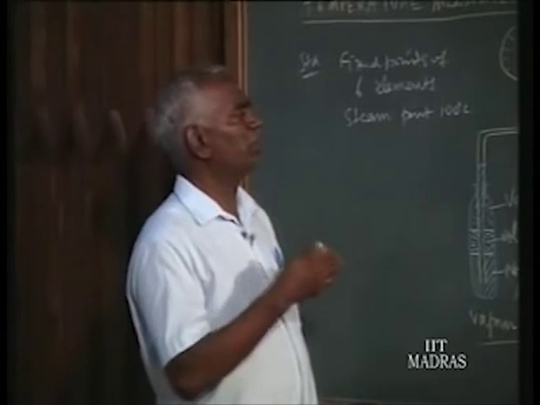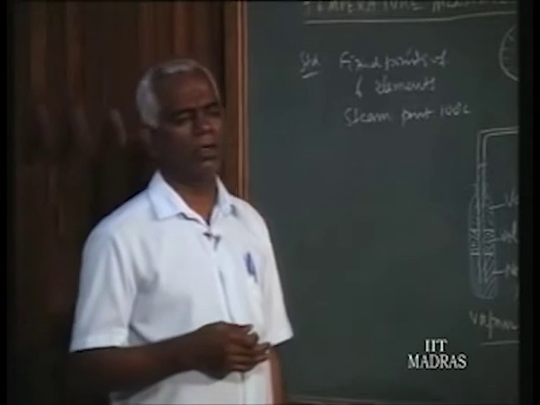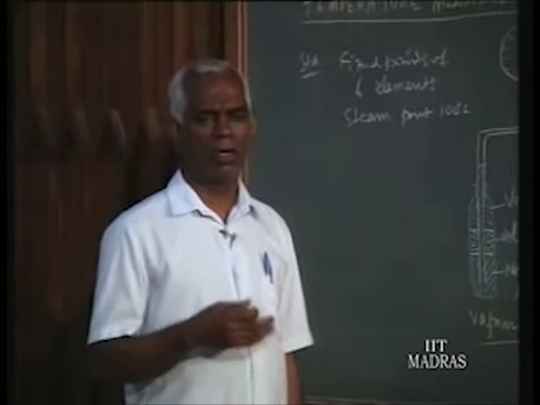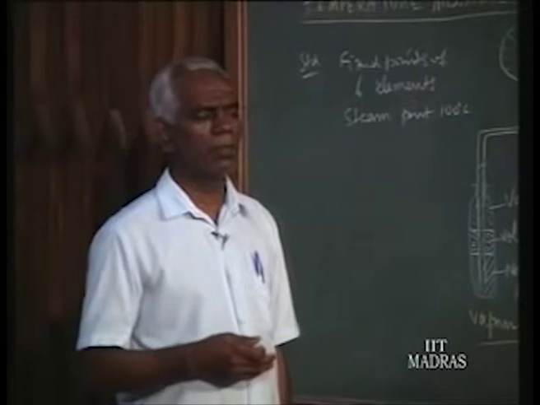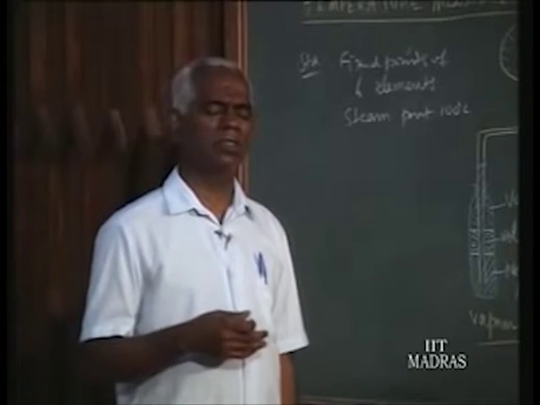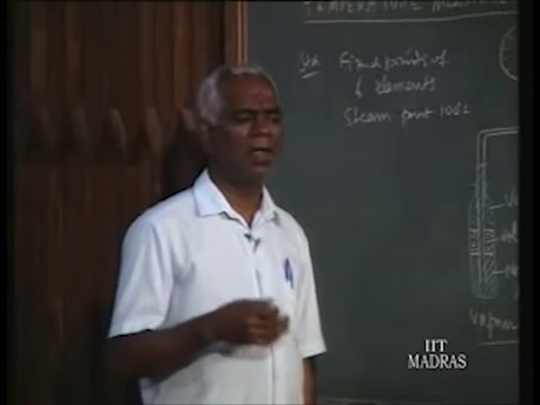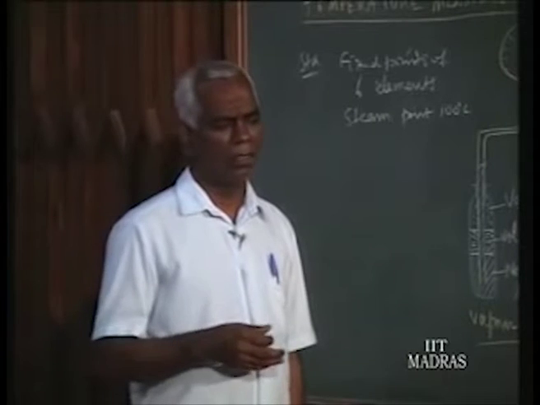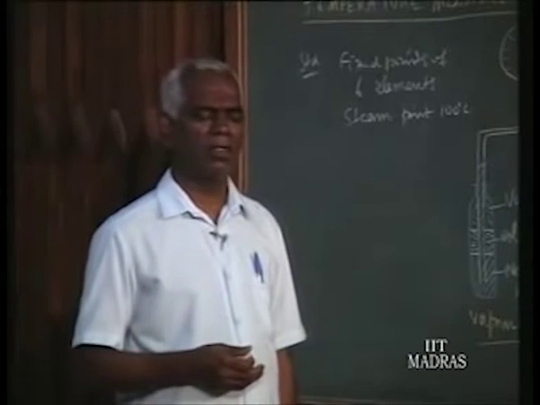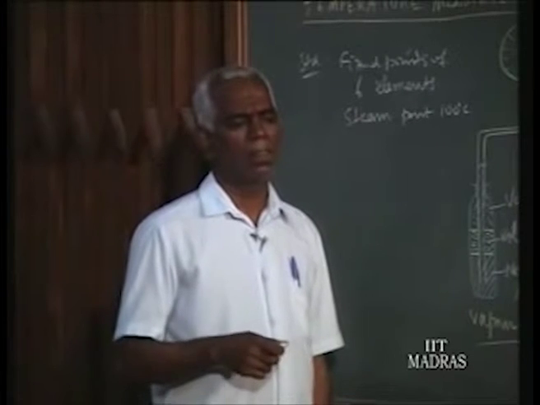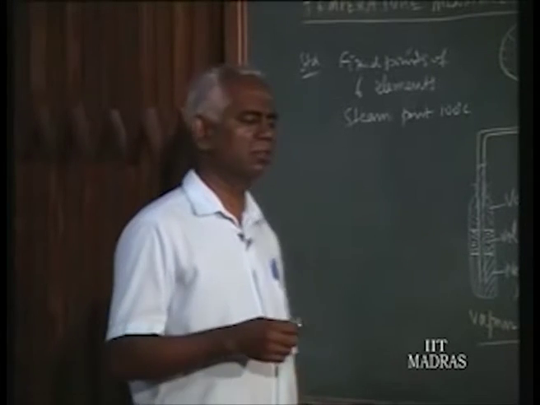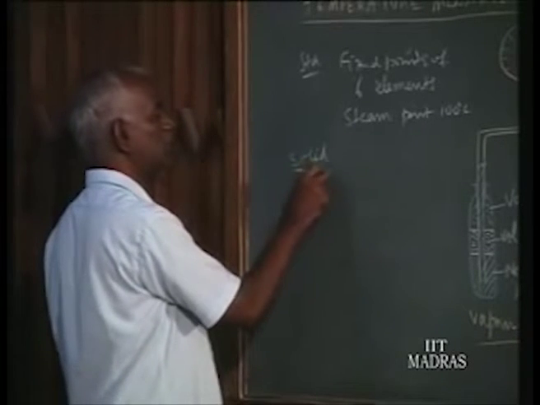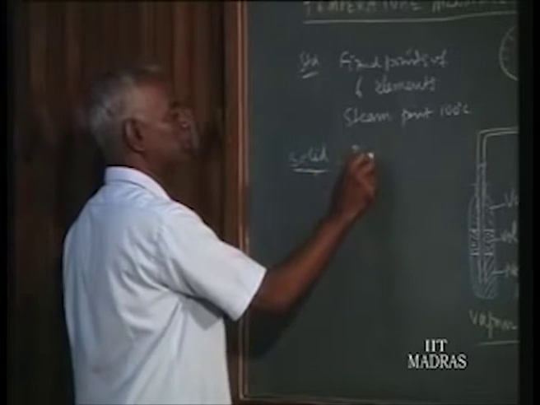Now, for the purpose of measurement of temperature, we use the effect of temperature on bodies. It changes the physical dimensions or volume of the body, and electrical properties of bodies or elements change when temperature is changed, and the radiating capability of a body or matter is again a function of temperature. By using these properties of matter, we are able to measure temperature. First and foremost, one is solid. Expansion of solid we are using in the form of bimetal strips.